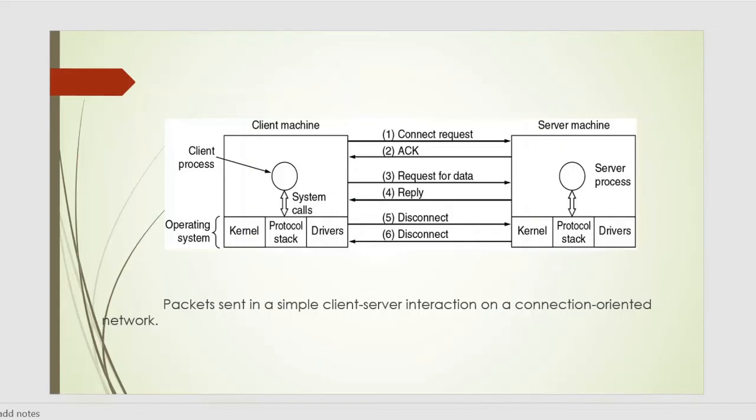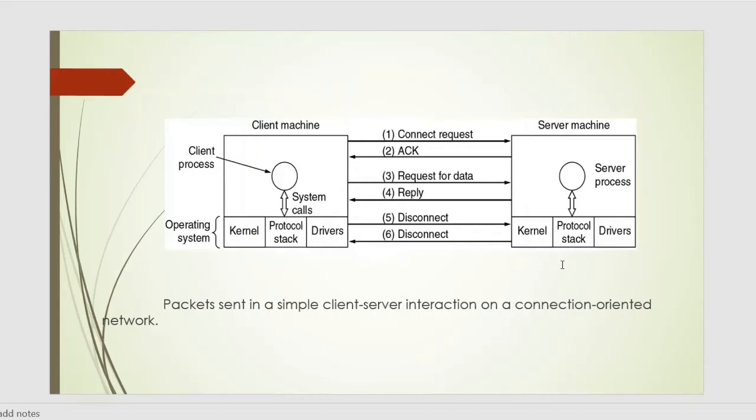So in this figure we have a client machine and a server machine. There is a client process in the client machine and a server process in the server machine. So first, the client sends a connection request using the connect service primitive. And the next step is for the server to execute the receive service primitive to prepare to accept the first request. Normally the server does this immediately upon being released from the listen, and before the acknowledgement can get back to the client. And the receive call blocks the server.